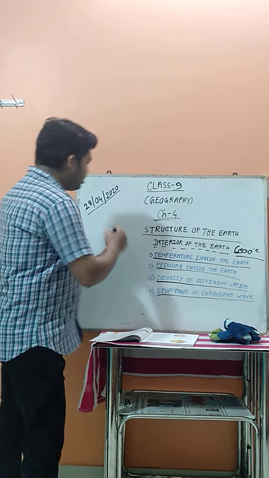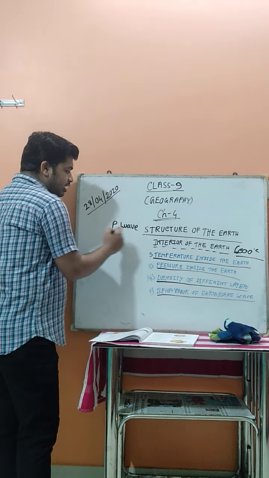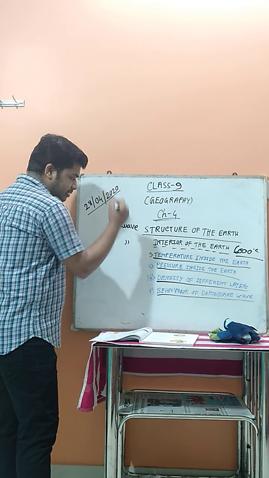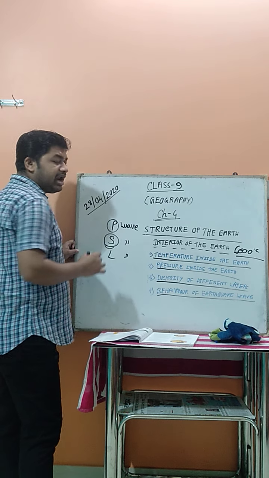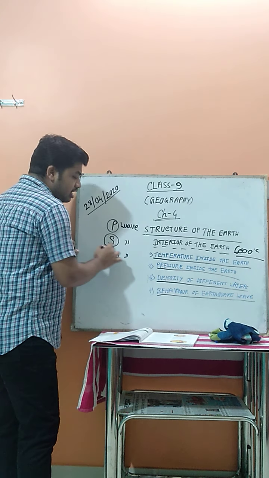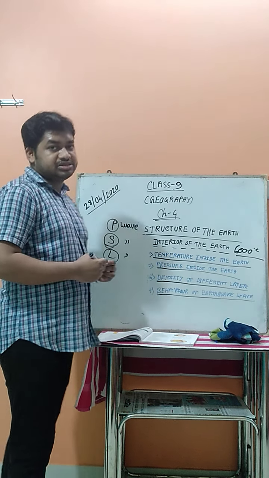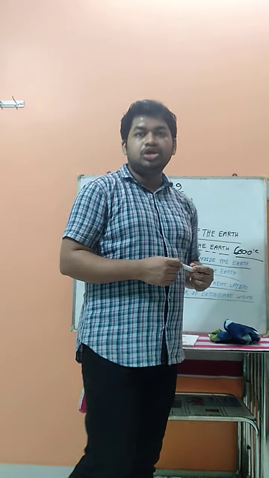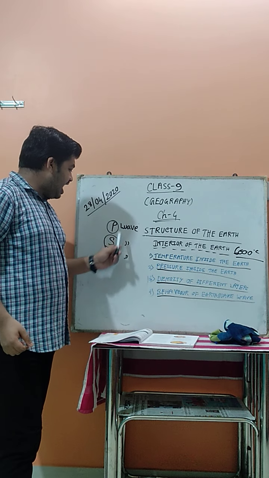What are the waves? The first one is the P wave, also known as the primary wave. The second is the S wave, the secondary wave. And the third is the L wave, the long wave. So these are the 3 types of waves that come out from the origin of the earthquake to the surface area.